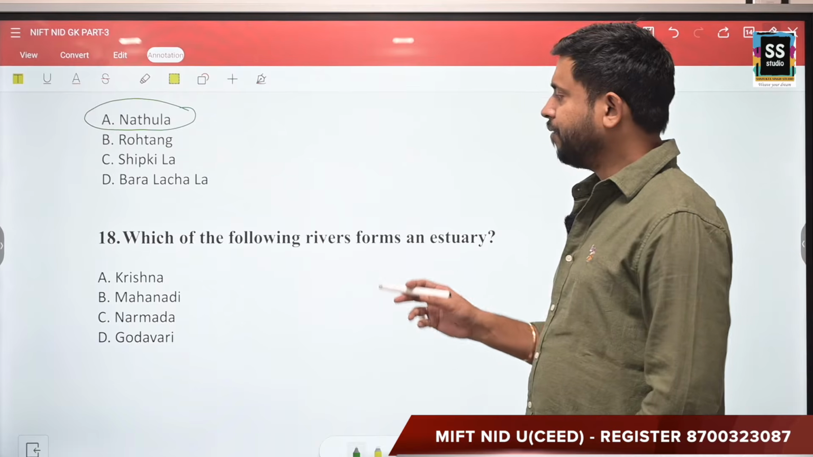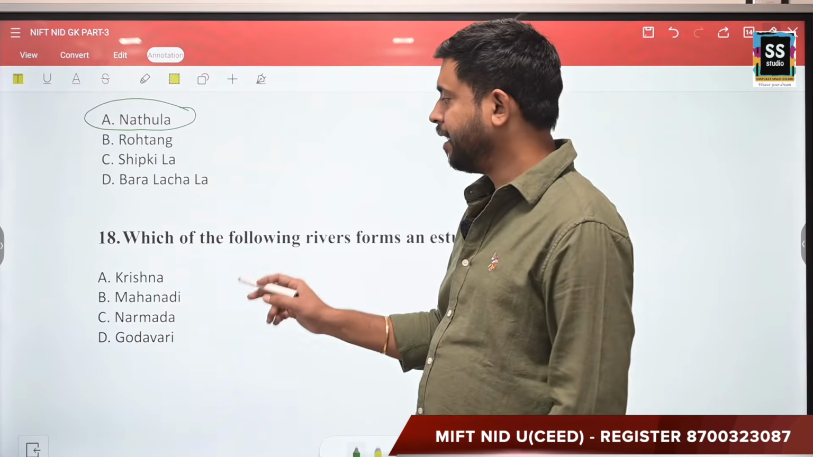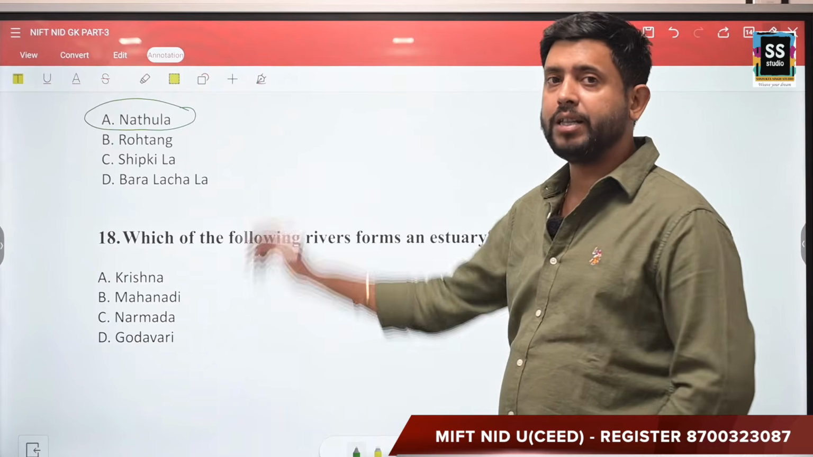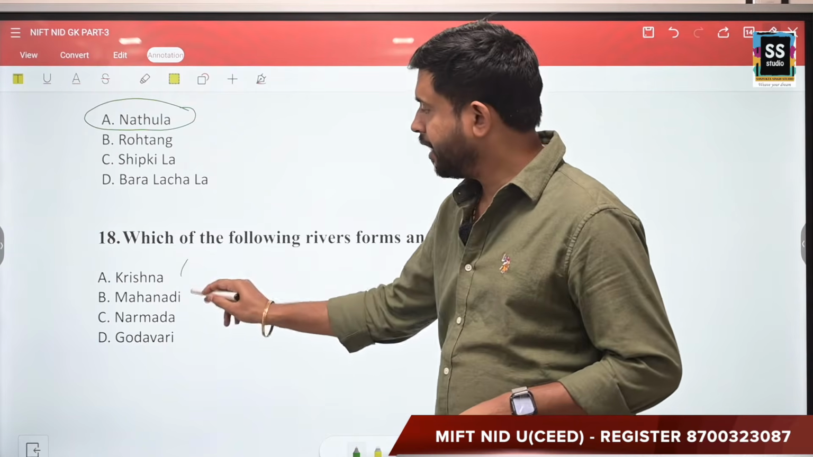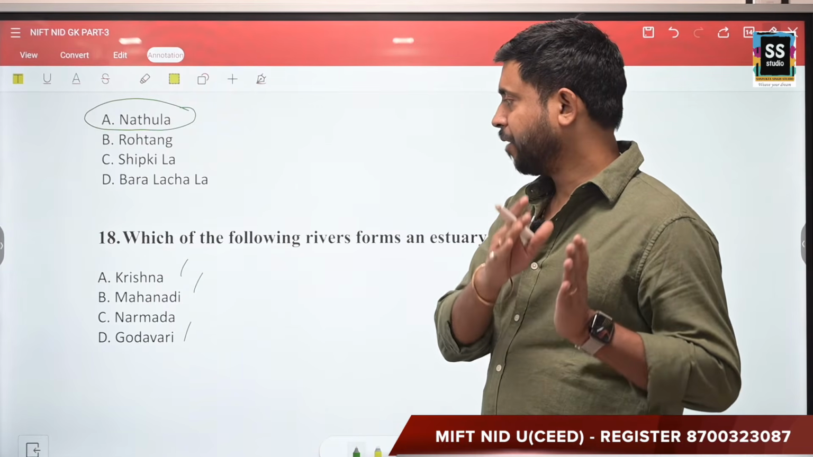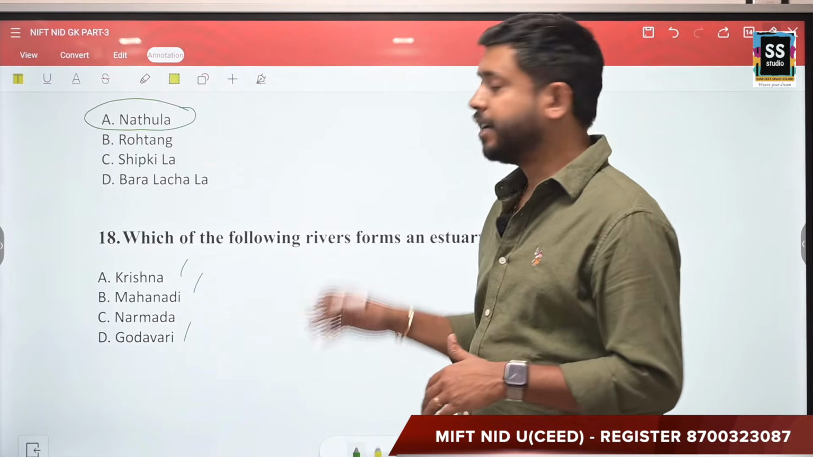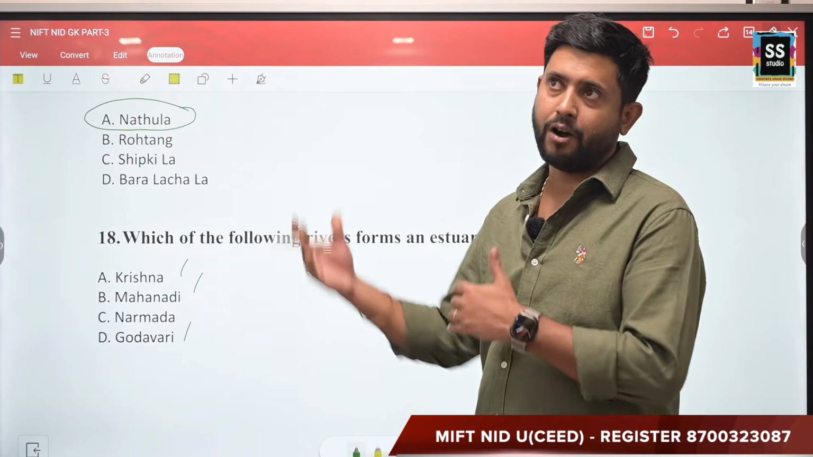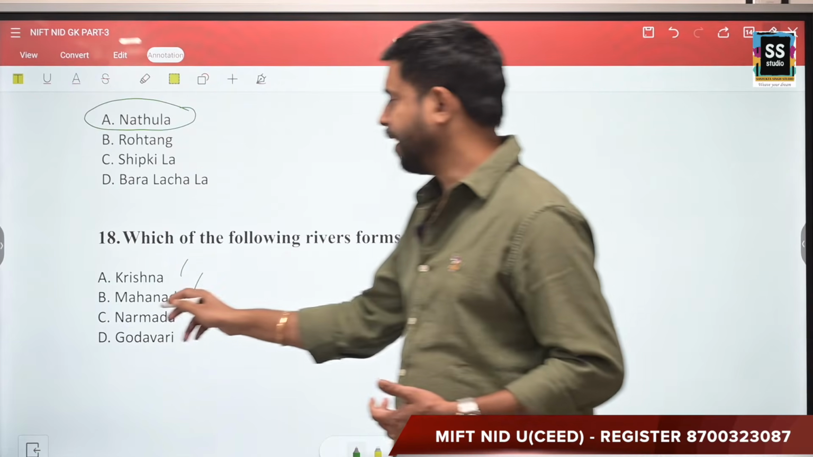Next question, which of the following rivers forms an estuary? Your options are Krishna, Mahanadi, Narmada, Godavari. Again, you will find all these four are peninsular rivers, but three of these rivers flow from west to east, and that is why they do not form an estuary. Instead, Narmada, which is flowing from the eastern direction to the western direction, forms an estuary.